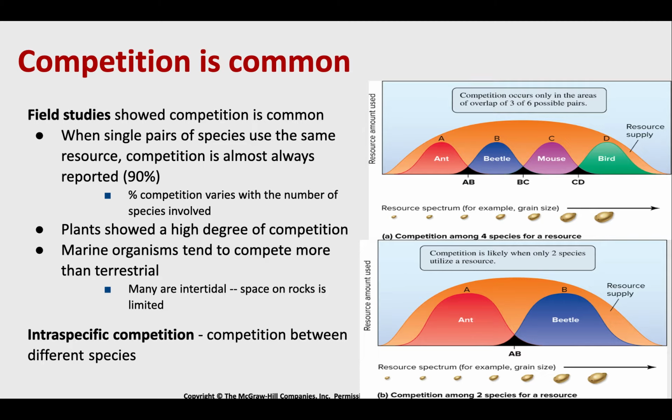Plants especially show a high degree of competition. If you think about a plant, they just can't get up and move to another area. They are stationary. Whatever they have there is all that they are ever going to have. They really have to compete for those resources, typically water, nutrients in the soil, or light. Think about plants that grow taller than others. They are outcompeting each other for light, for photosynthesis.